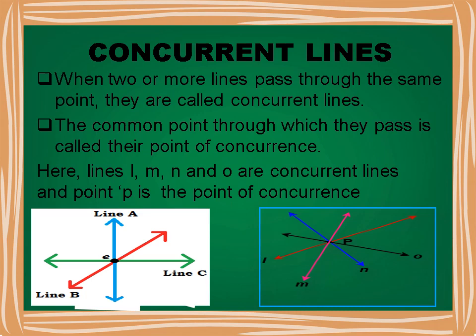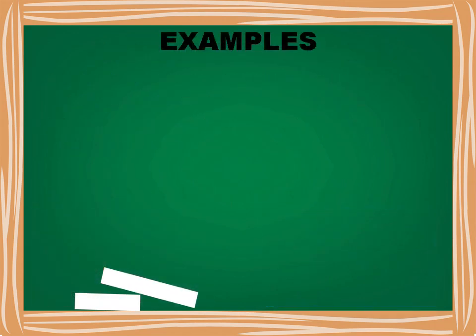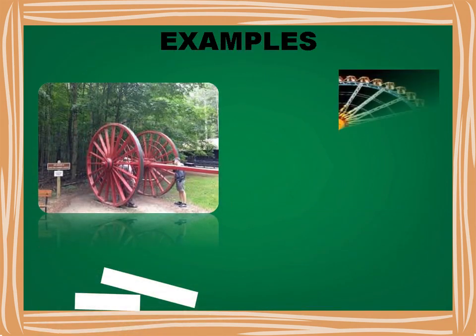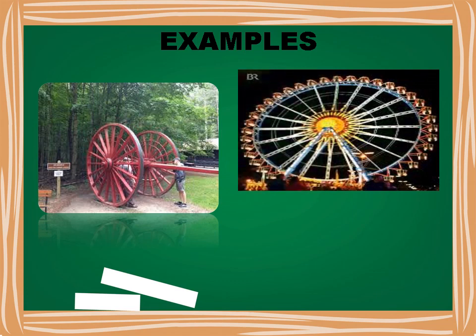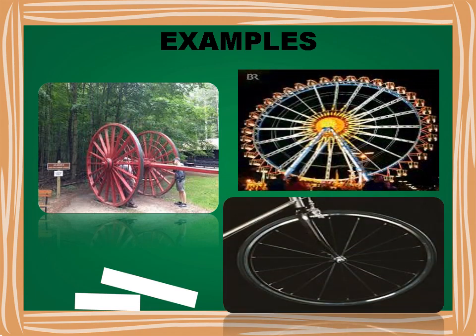Here, lines L, M, N and O are concurrent lines, and point P is the point of concurrence. Here on the screen you can see the different models which represent the concept of concurrent lines.